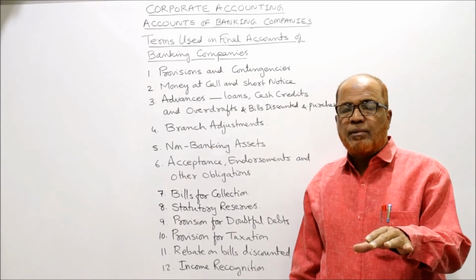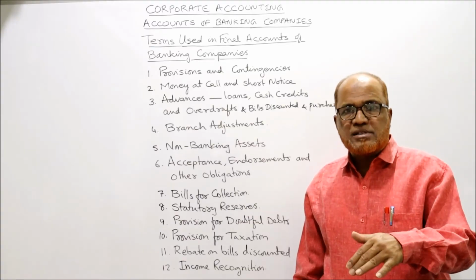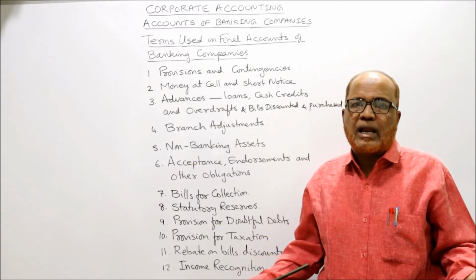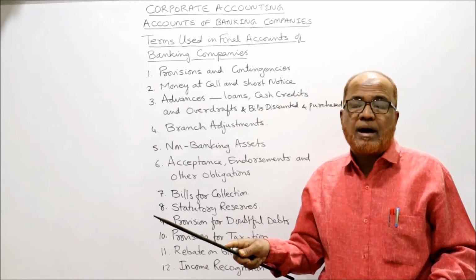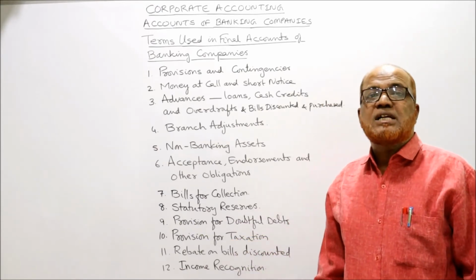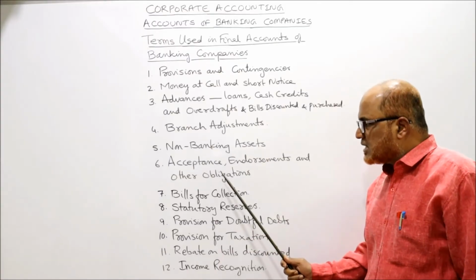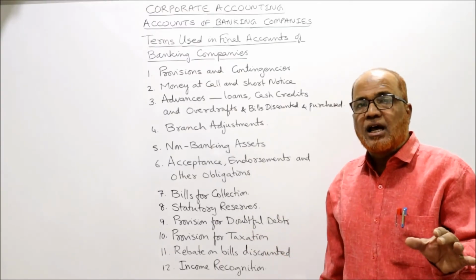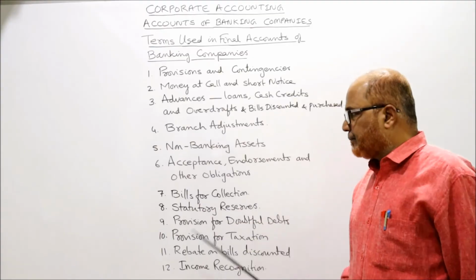तो secondary liability, ये liability हो भी सकती है, नहीं भी हो सकती. अगर buyer payment कर दिया तो कोई liability नहीं होगी. अगर buyer नहीं pay करा तो it will become the liability of the banker. So it is called contingent liability. So this acceptance, endorsement, other obligation will be taken under contingent liability.